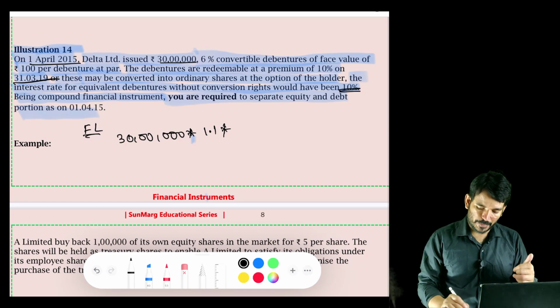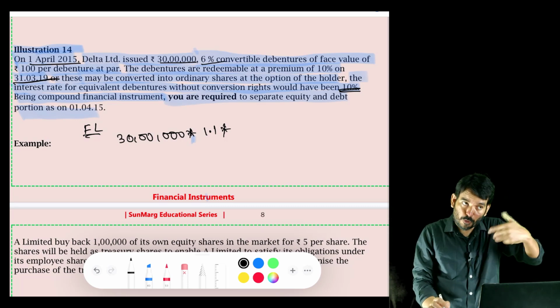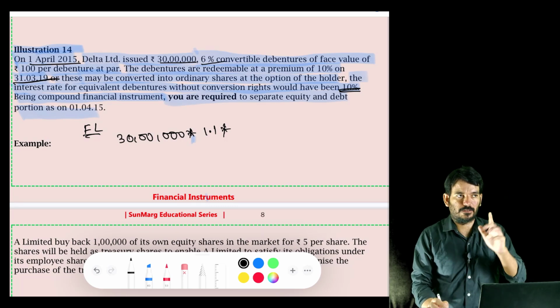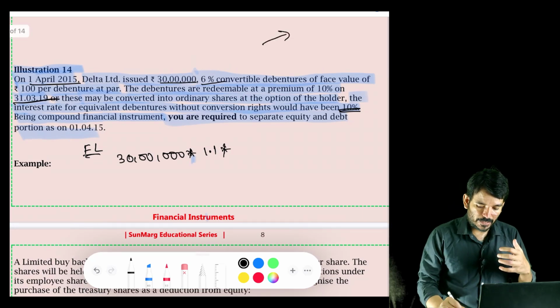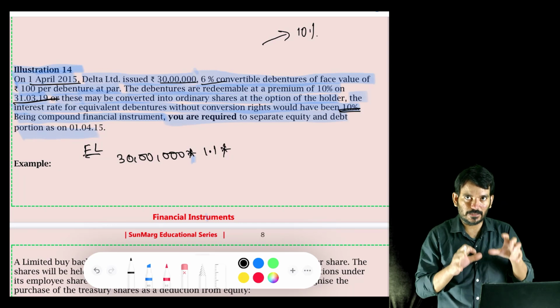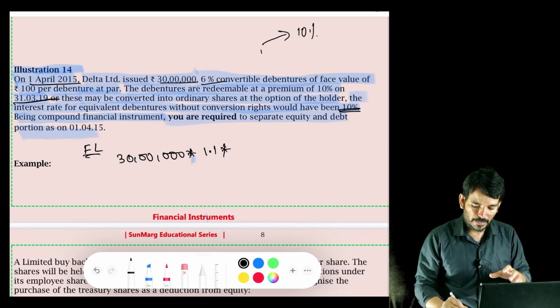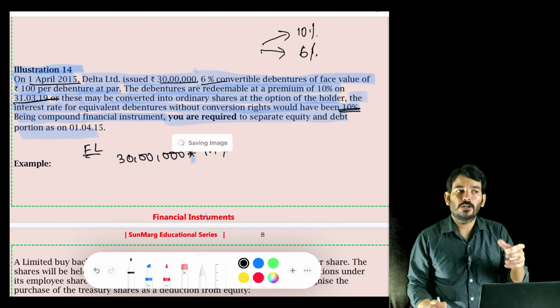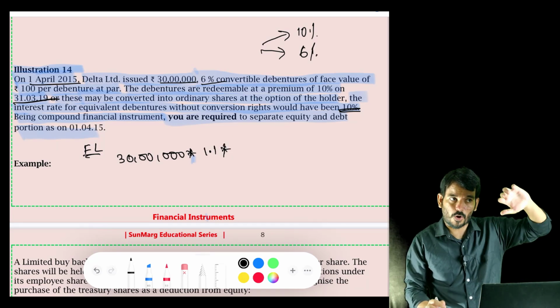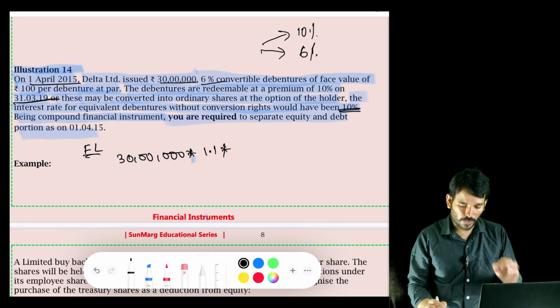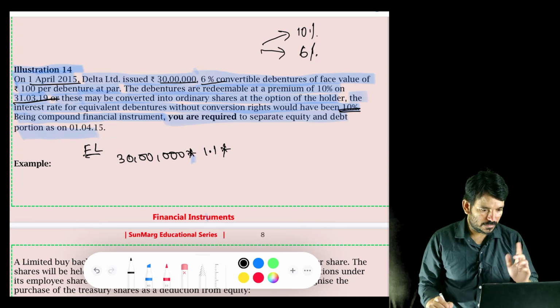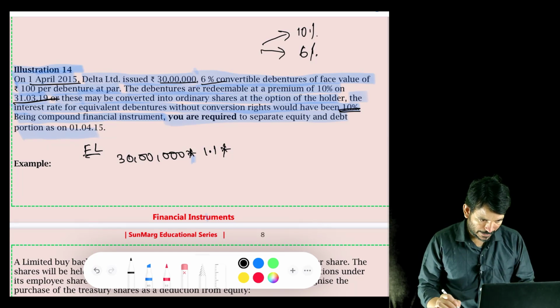Sir, why are you taking 10%? Why not 6%? 6% is what I am promising him, but the market price is 10%. Understand? If I am the entity, the prevailing market rate is 10%. In the existing market, the interest rate which is prevalent is 10%, but I am issuing a bond at 6%. So there is definitely a change in the fair valuation, no? So what I have to do is convert all my future payments into the present value at the existing market rate. Okay, so I will be doing it at 10%. Just you can do that. So it is becoming 0.680.